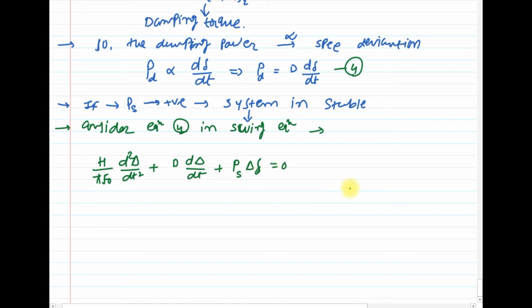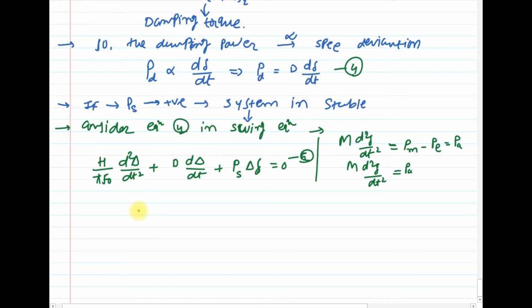Or if you wish, you can write the general equation, which is M d squared delta upon dt squared plus D d delta by dt, which is equal to Pm minus Pe, which is equal to Pa. So using this equation, you can write the linearized equation with considering this damping coefficient. Clear? So this is equation number 5 with the effect of damping torque in the swing equation.